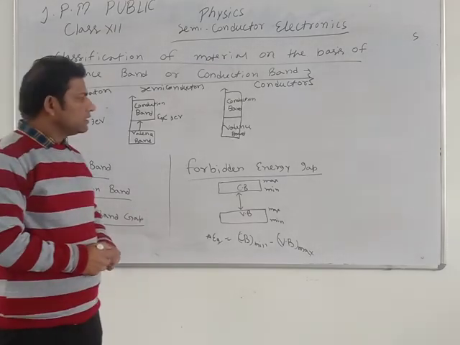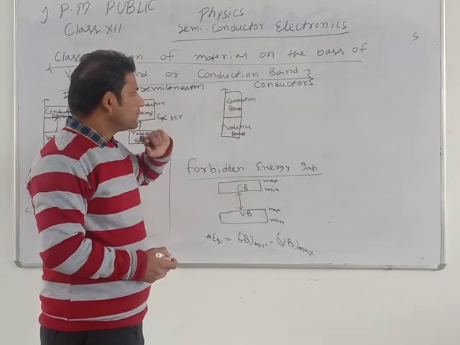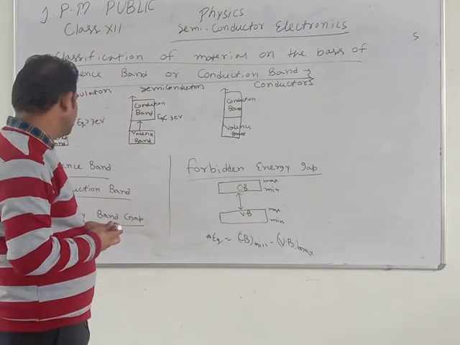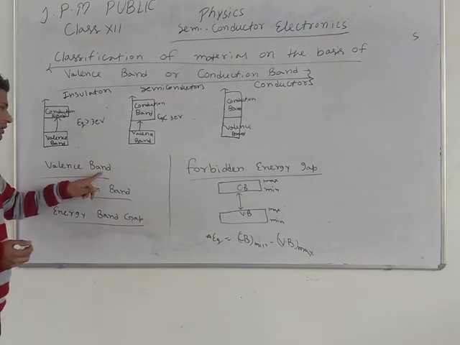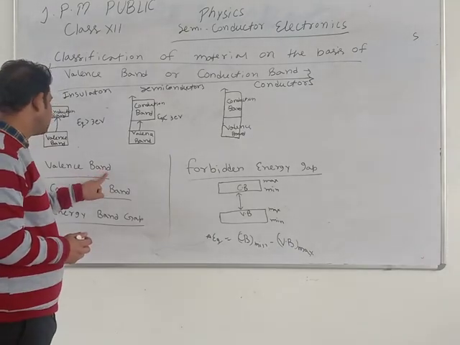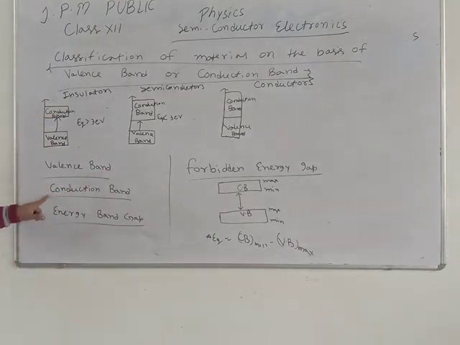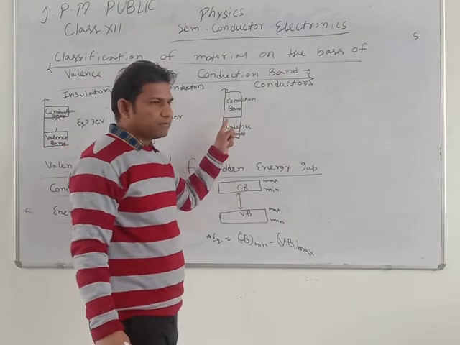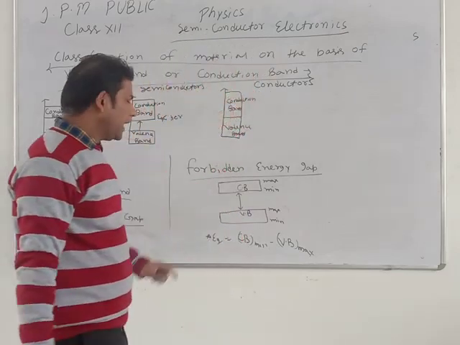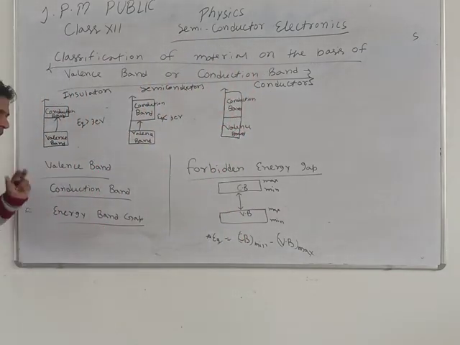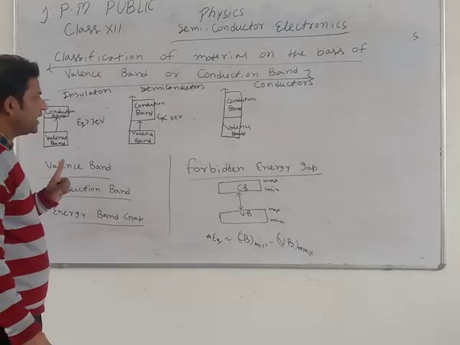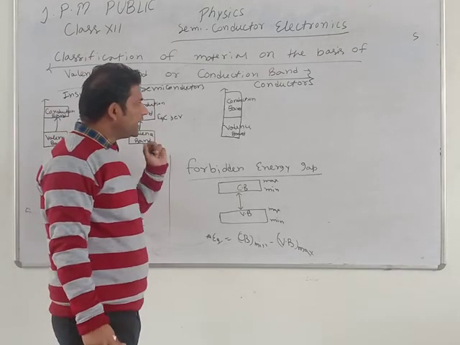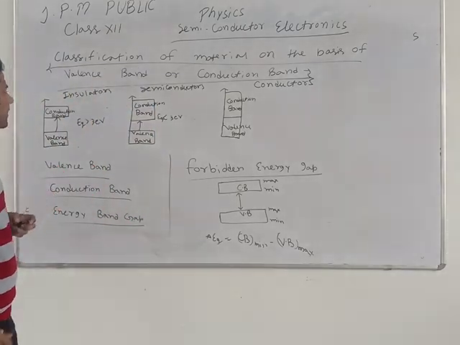So we describe conductor with the help of conduction band and valence band. The valence band is the lower energy band, and electrons are present in this band. Next, the conduction band is the higher energy band, and electrons move from the valence band to the conduction band, and the conduction band is just above the valence band. So with the help of conduction band and valence band we separate conductor, semiconductor and insulator.